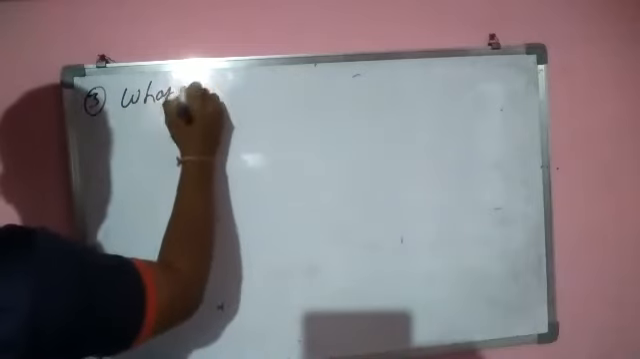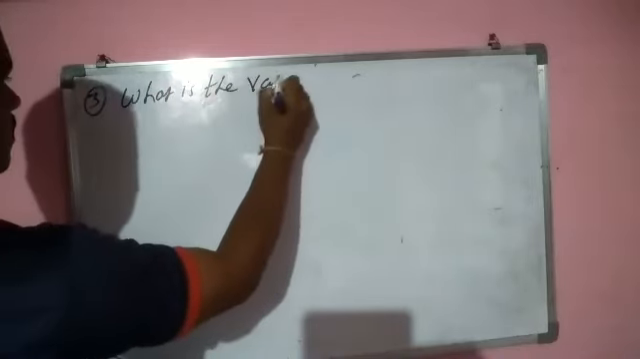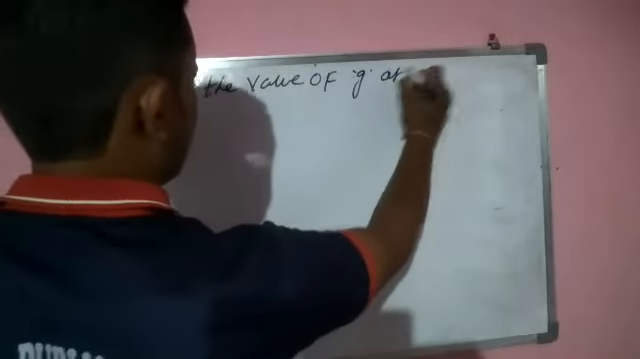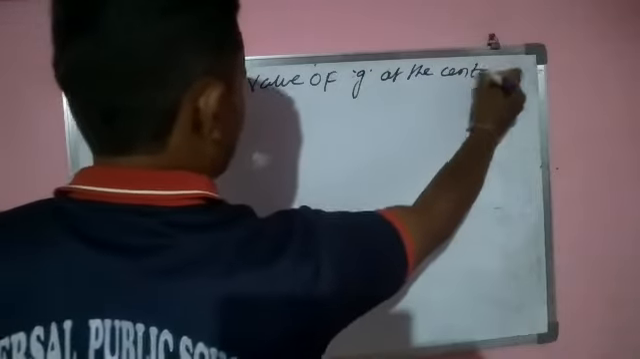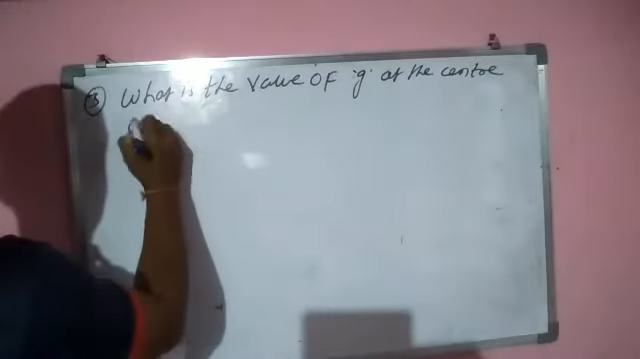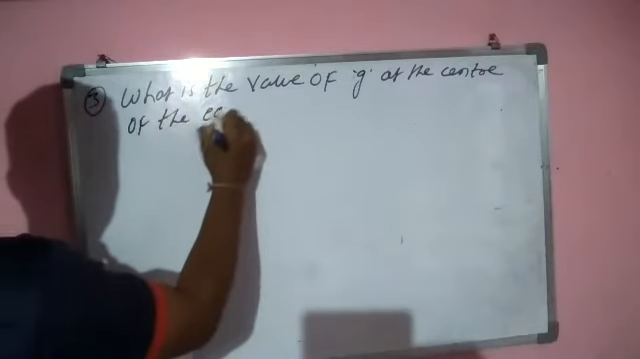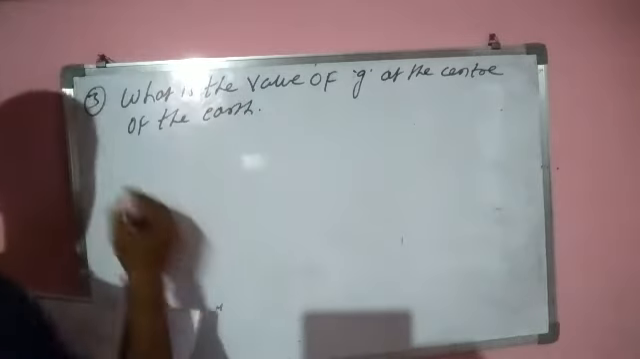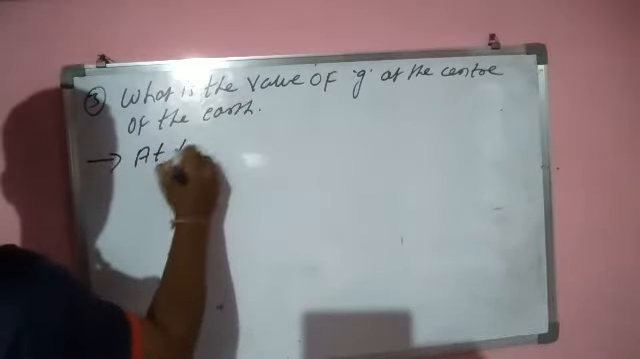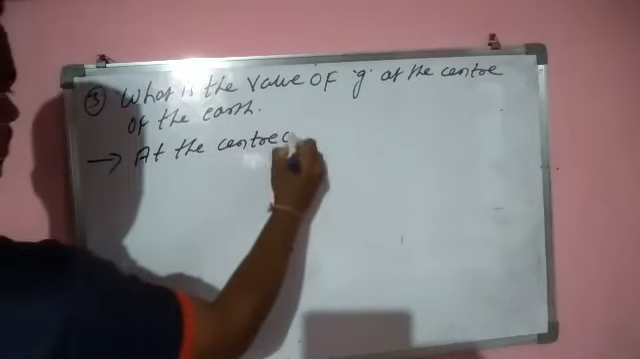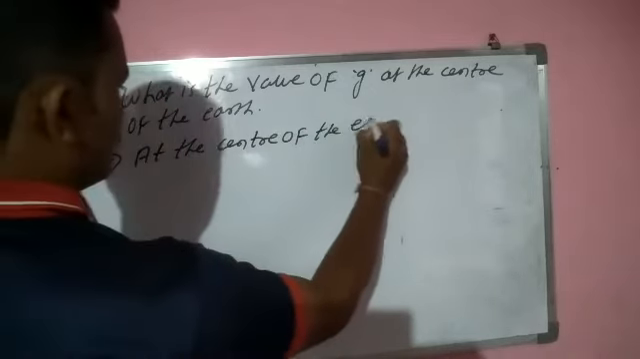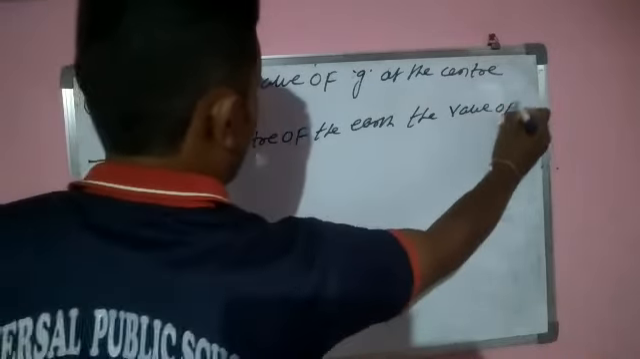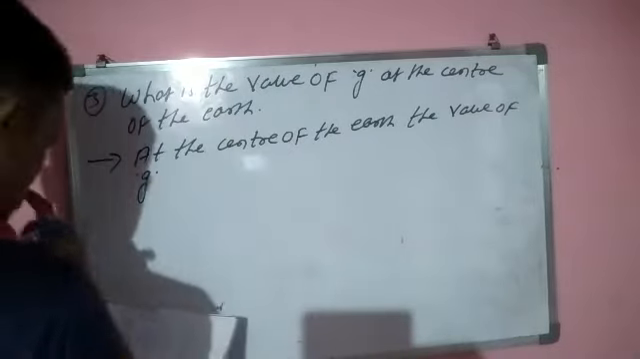What is the value of g at the center of the earth? So what is the value of g at the center of the earth? At the center of the earth, the value of g is zero.